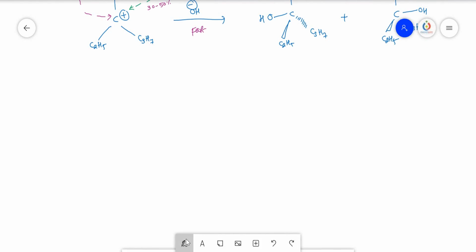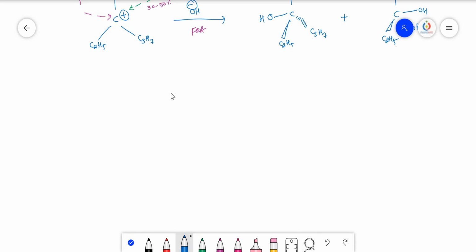So now let us see in this rate determining step how many reactant molecules are involved. The rate of this reaction is directly proportional to the concentration of the tertiary alkyl halide. So when the concentration of the tertiary alkyl halide is more, then the rate of this reaction also will be more, and only one reactant is there, so the order of this reaction is equal to 1, hence it is called a first order reaction. So let us see some examples.